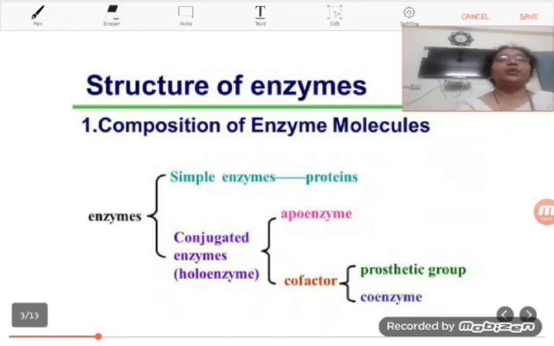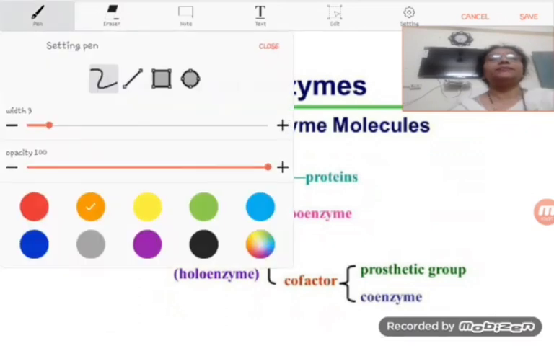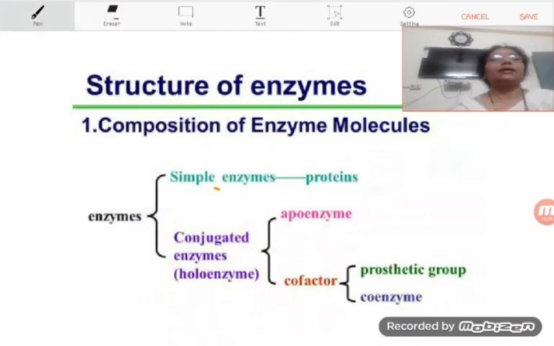So in this way, simple enzymes are those enzymes which have only the protein part, meaning the enzyme is made up of protein only.